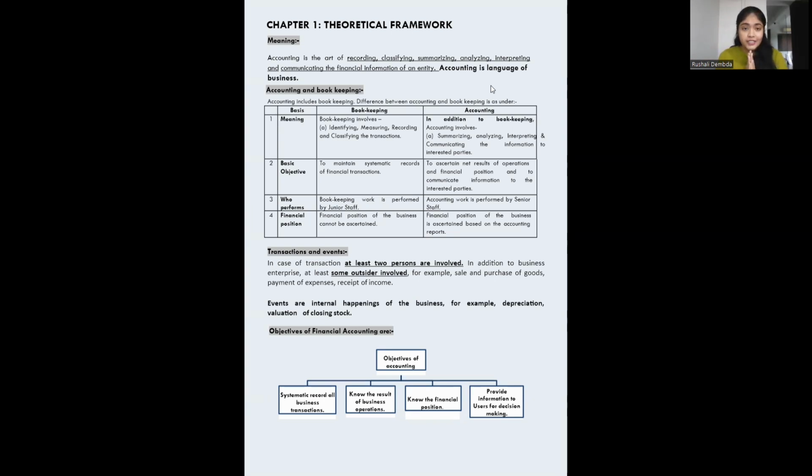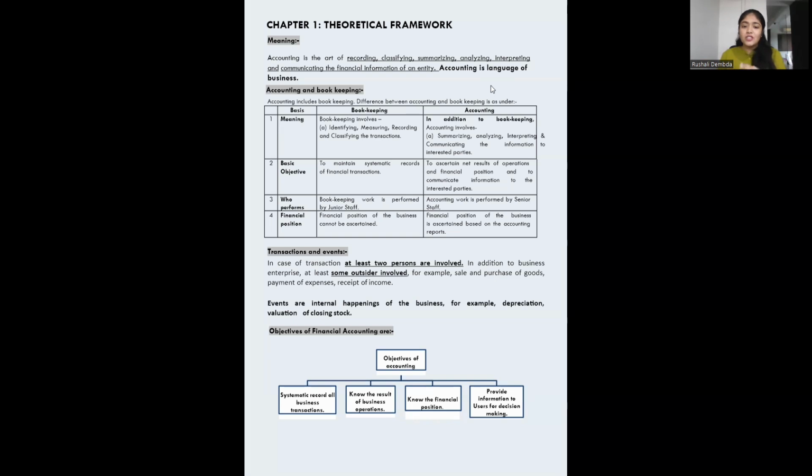Your bank is interested, then your investors are interested who have invested money in this. Banks are interested if you're taking a loan from them, then you have to give them the financial statements. All this recording, classifying, summarizing, analyzing, interpreting, and communicating information of an entity is called accounting. It is the language of business, how we can understand the business. Business is working, things are going on, but how you are going to understand that business, all this is done through accounting. Accounting is a medium which we use to understand the business.